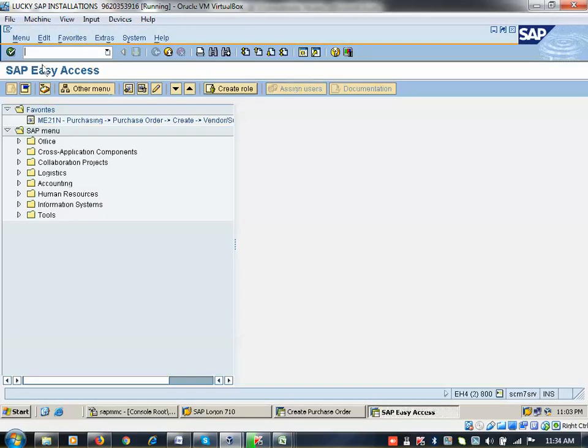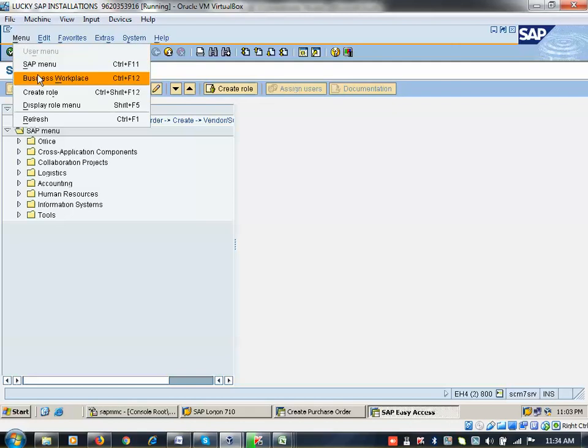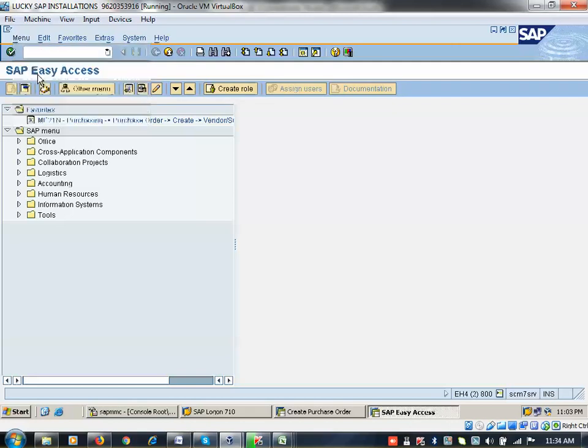So here you can see that one. Can you see here? This is the one, business workplace. Business workplace, the transaction code is SBWP. You know about the Gmail inbox. All the mails will come and sit in your inbox. When you read, it will be in lighter text format. If you have not read, it will be in bold text format. Like that also here, all the POs. For example, I am the PO approver. All POs which are created under my team will come to me.